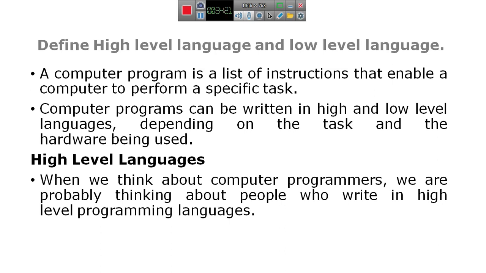For that purpose, the high level languages were introduced. Compared to low level language and assembly language, a high level language is easy to understand and write the code.